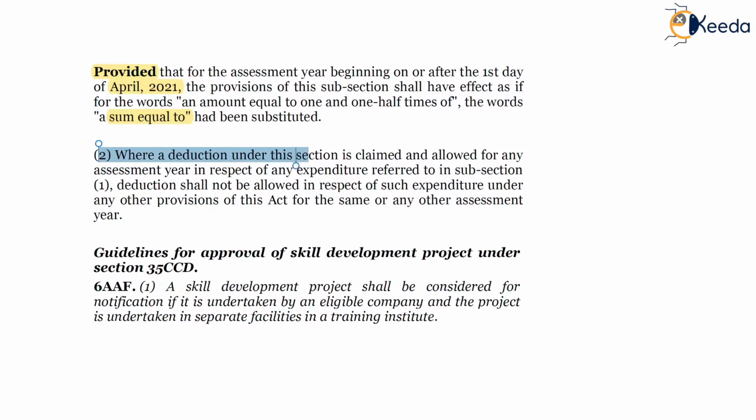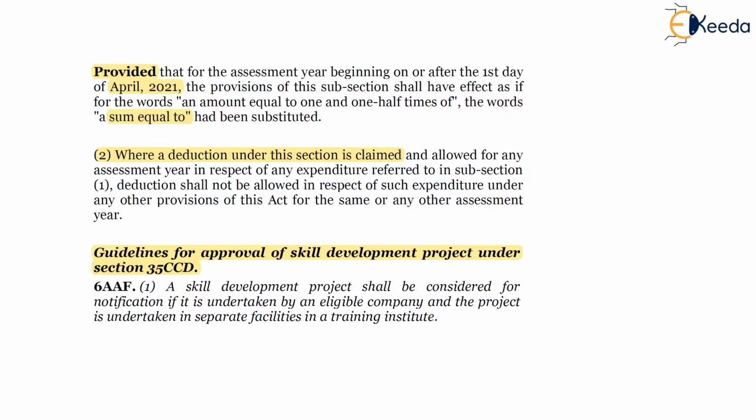Subsection 2, where a deduction under this section is claimed, then no further deduction shall be allowed to the SSC. Guidelines for approval of skill development project under section 35CCD. What are the guidelines for getting this skill development project notified?